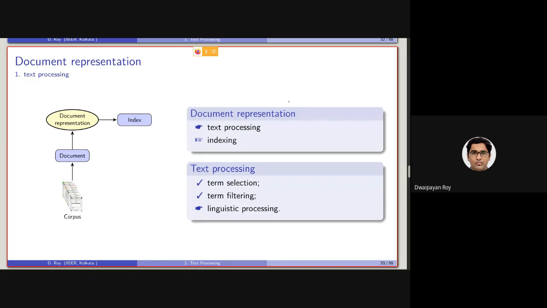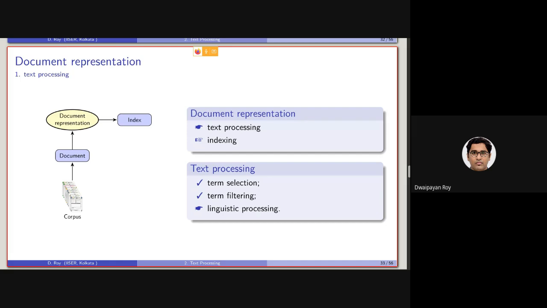All right, so in the last class, we started discussing text processing. As we have said, there were mainly three components in text processing. First is term selection, where we looked at two alternatives. One is controlled vocabulary, which needs human expertise to make, and another is free text vocabulary, in which case we can actually select all the terms.